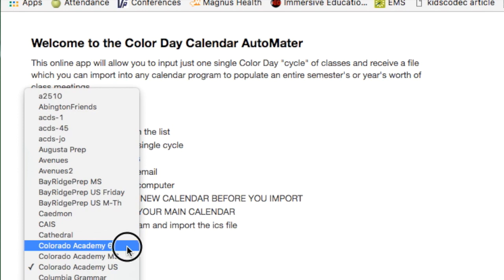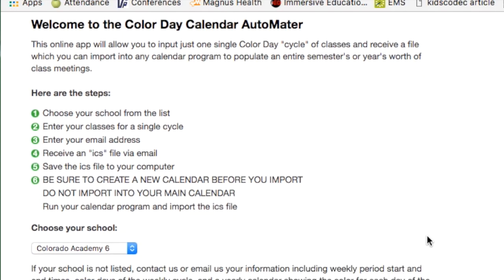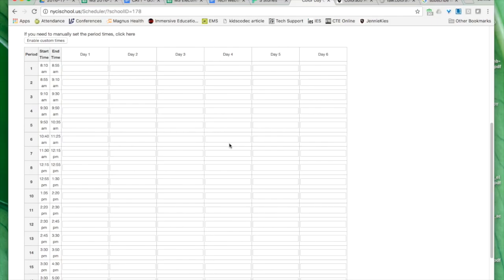So I'm choosing 6 because she teaches 6th and 7th. So she teaches blocks 3, 6, 7, and 8. So I'll put those right in. Notice that the period number here does not actually correspond to the block number. You really want to look closely at the start and end times. So on an A day, her first class is from 10:40 to 11:25. So that's block 3.